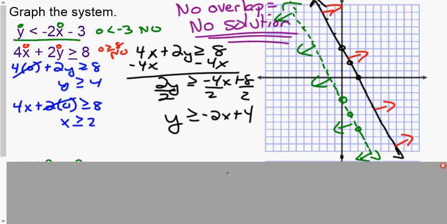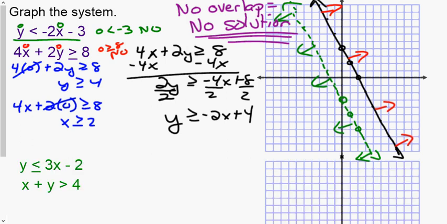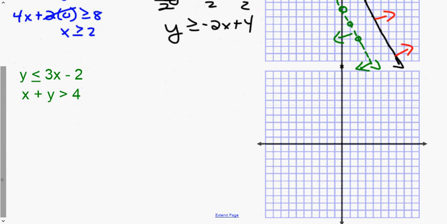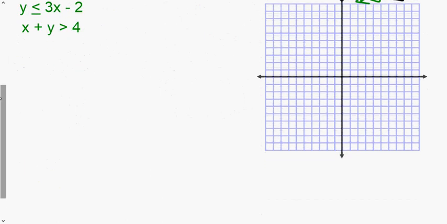Okay, it's rare, it does happen, but if I think about it, these lines have the same slope. They're parallel lines, so they're not going to cross each other. And so this is a situation in which they don't overlap, so we would say no solution. This doesn't happen a lot, but I wanted to expose you to it because if it does happen, you know, oh, they don't overlap, that means there's just no solution. It's not a big deal. All right, I would like you to pause the video and try the next one on your own.